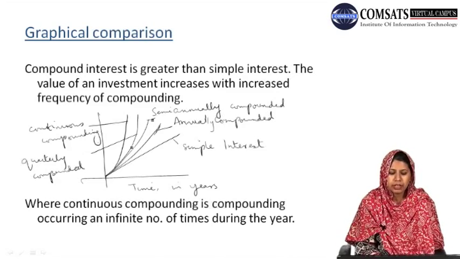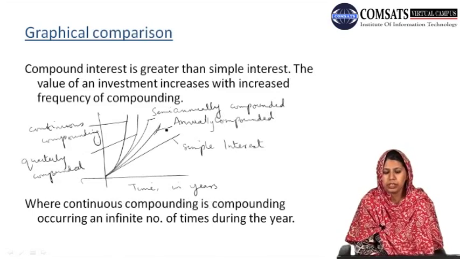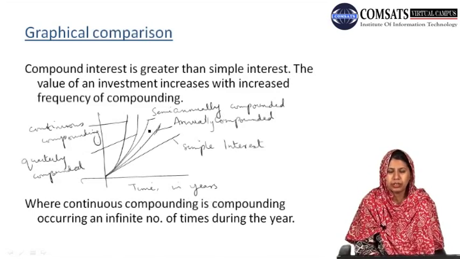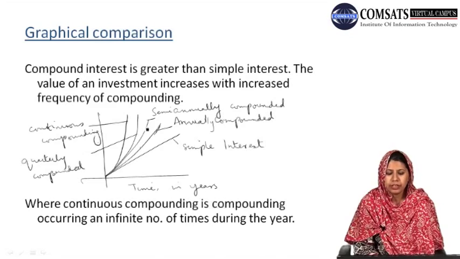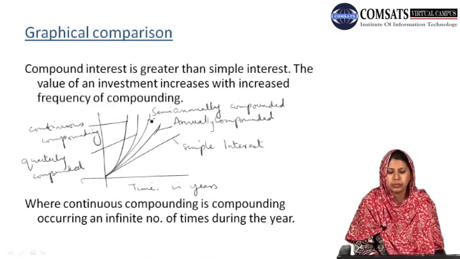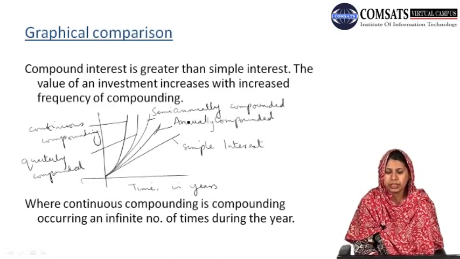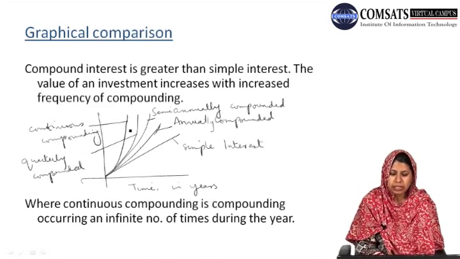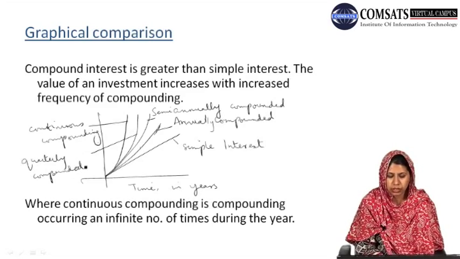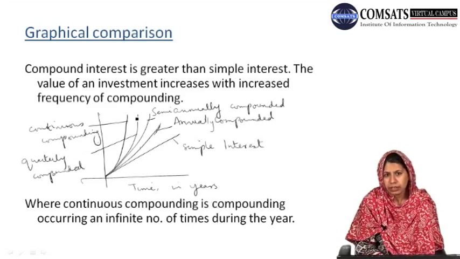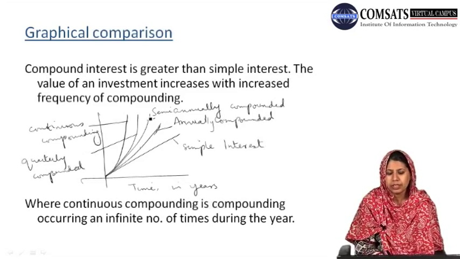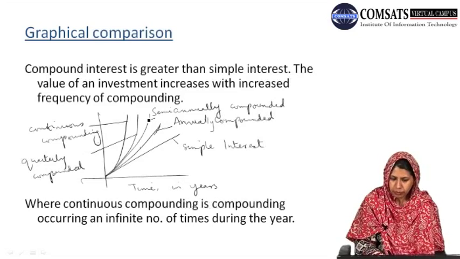For example, if we are calculating the compound interest annually, or if we are calculating the compound interest twice a year, then definitely twice a year will give us more value of investment as compared to calculated annually. Similarly, if we are calculating the compound interest 4 times a year, that is quarterly, then the amount will be increased more as compared to the interest calculated twice a year.